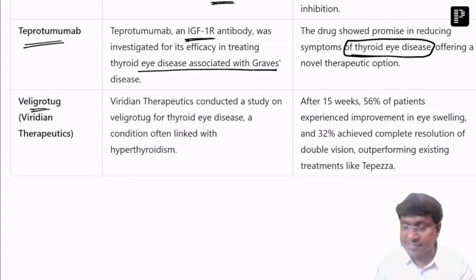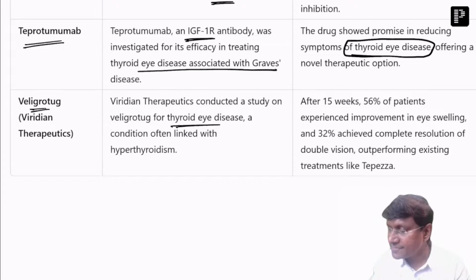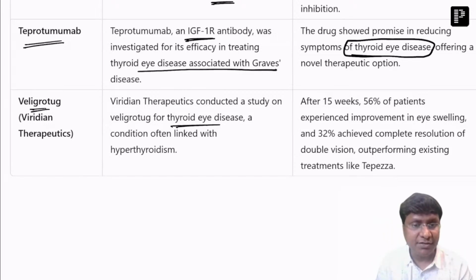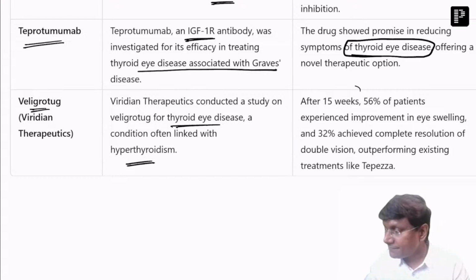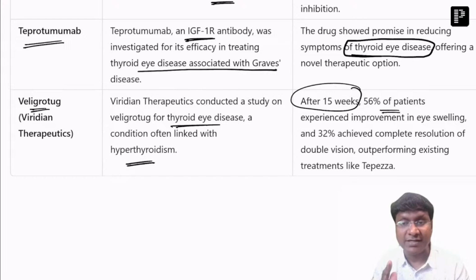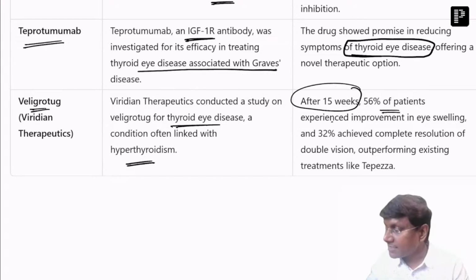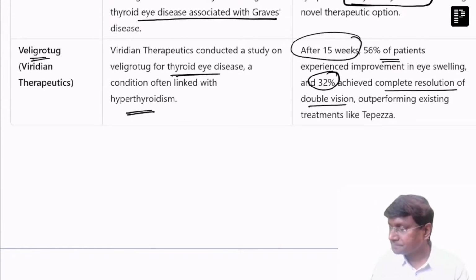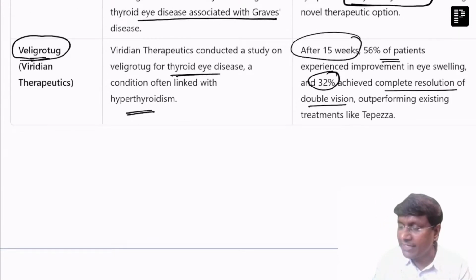One more molecule, as I was discussing in hypothyroidism also, is veligrotug, for thyroid eye disease, a condition often linked with hyperthyroidism. After 15 weeks, 56% of the patients experienced improvement in the eye swelling, and 32% achieved complete resolution of the double vision. That was the importance of veligrotug.